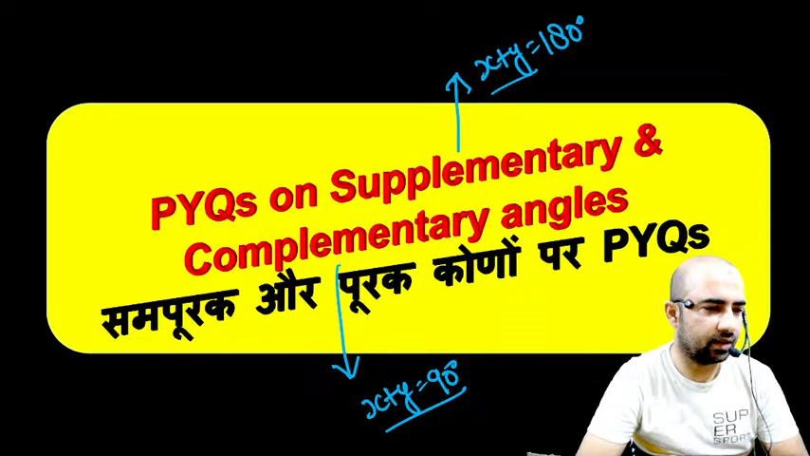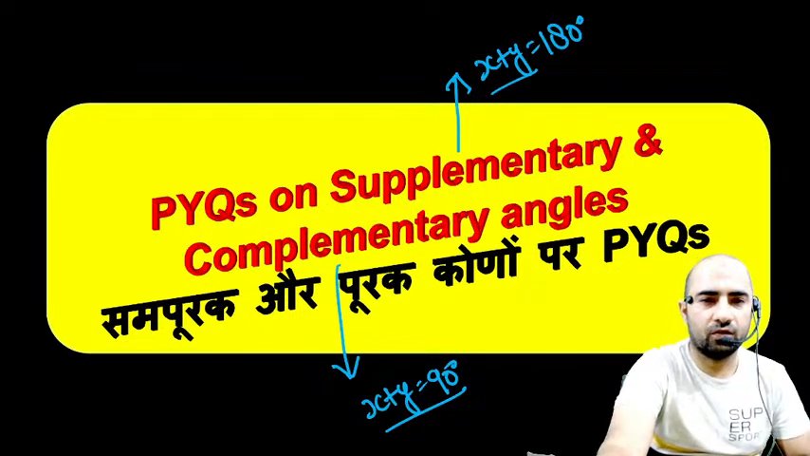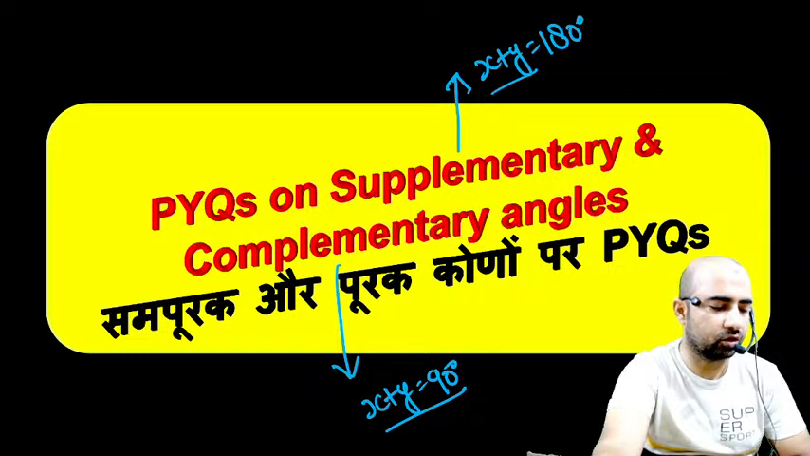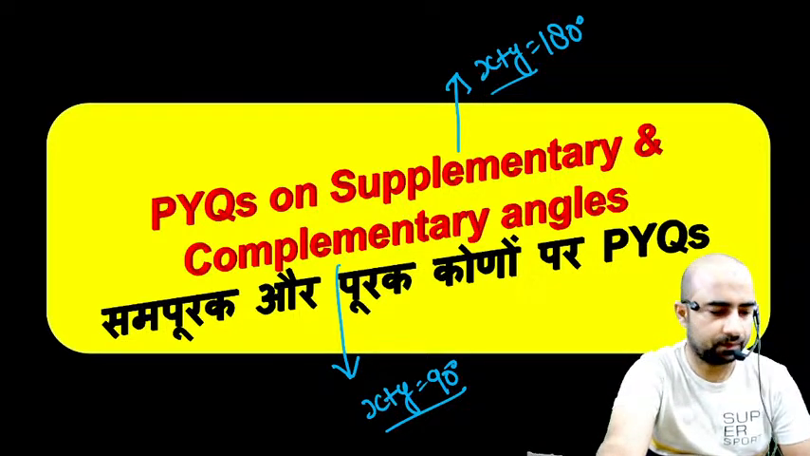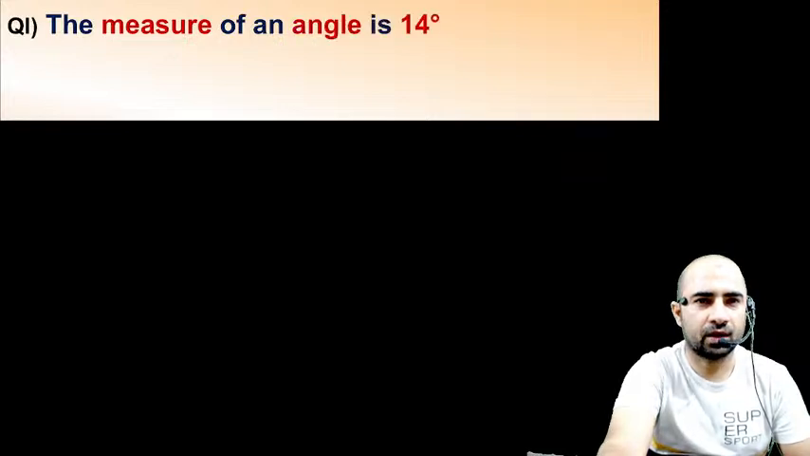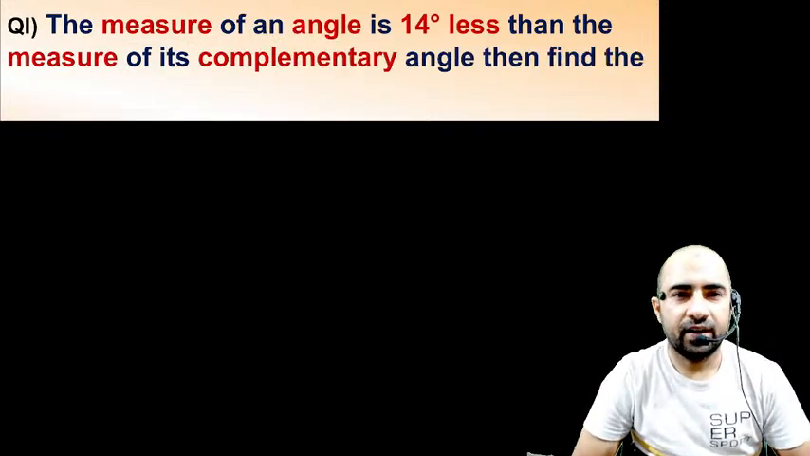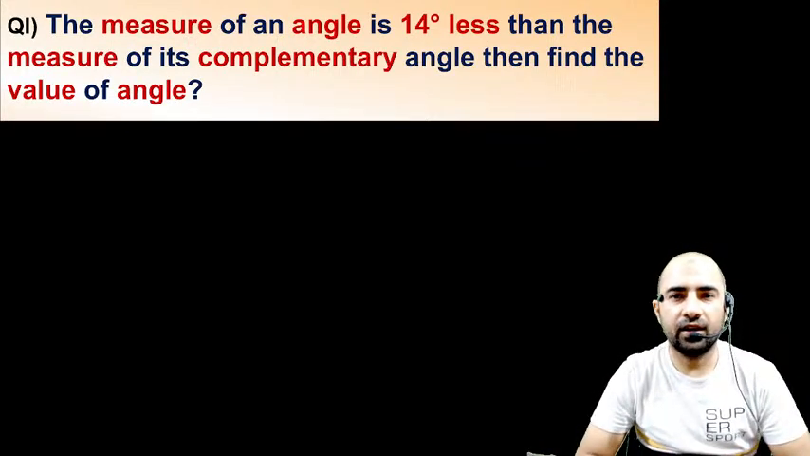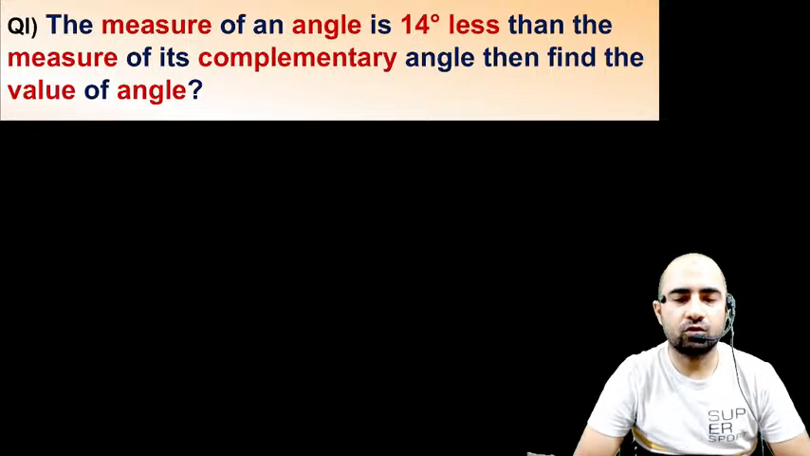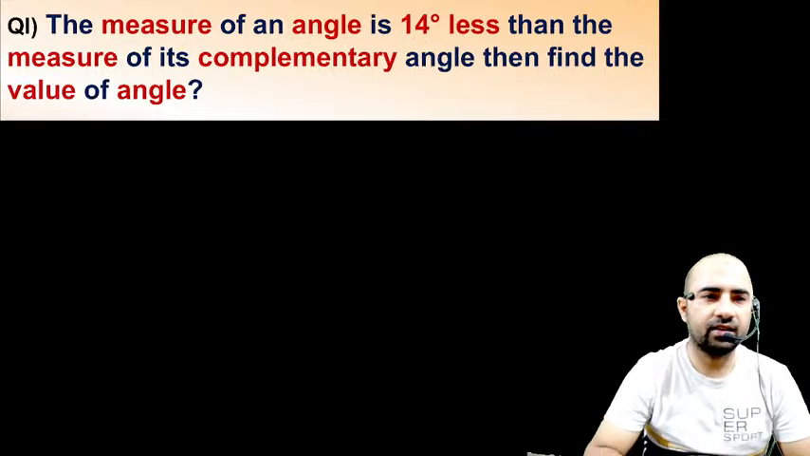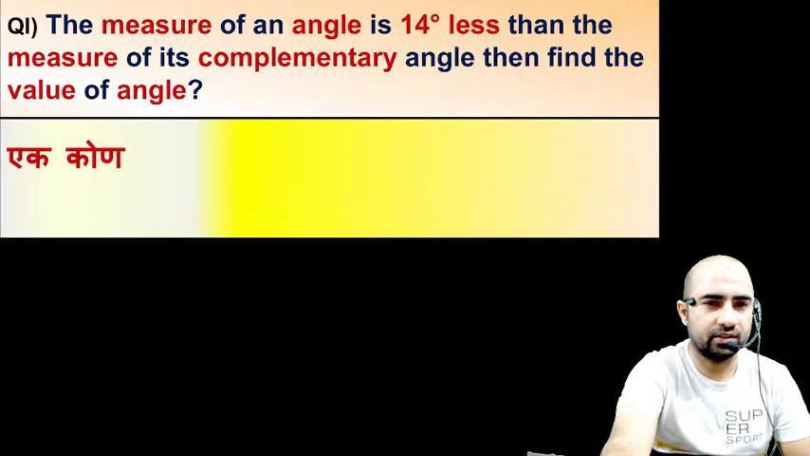Everything is clear? Now we will take some questions from previous years. These are previous year's questions I have taken from different examinations. Our first question is: the measure of an angle is 14 degree less than the measure of its complementary angle. Then find the value of that angle. Just find out the answer.